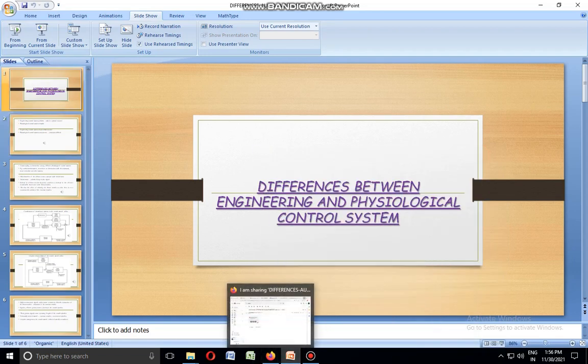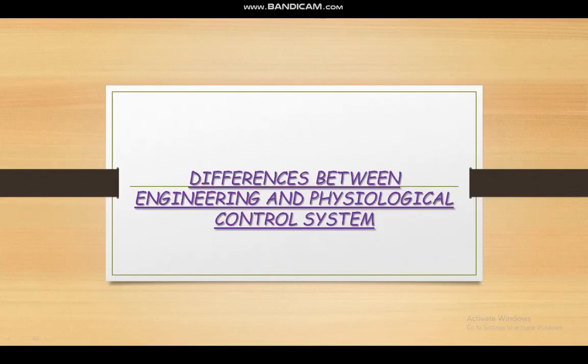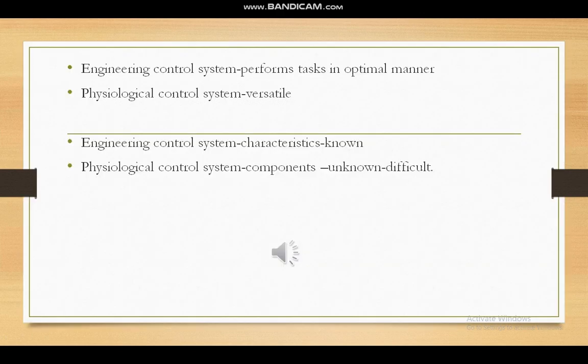Today's topic is differences between engineering and physiological control systems. In this topic, we'll discuss a few key differences between engineering and physiological control systems. The first difference is that engineering control systems are designed to accomplish defined tasks, and all their parameters are